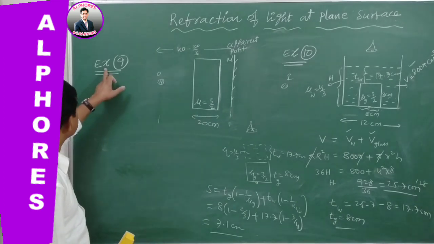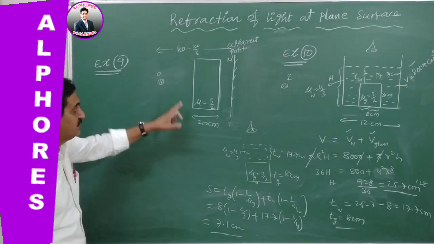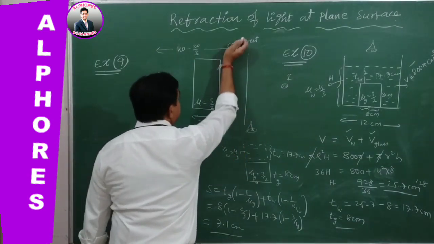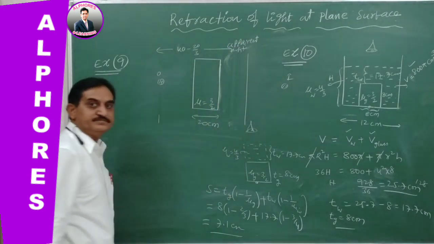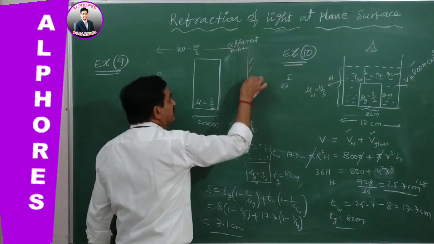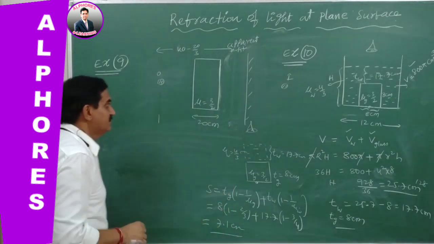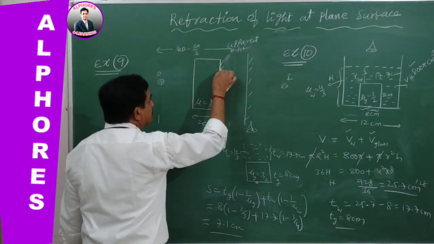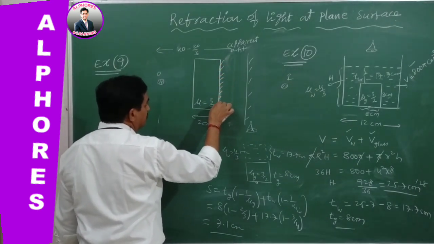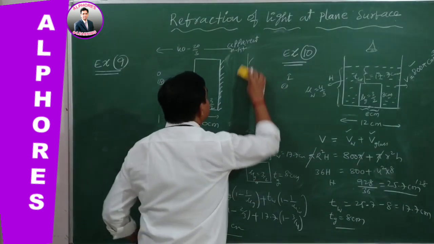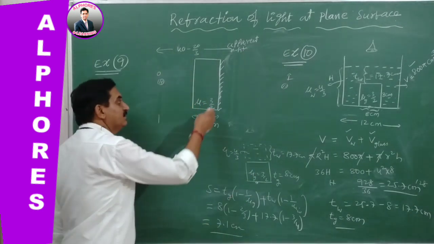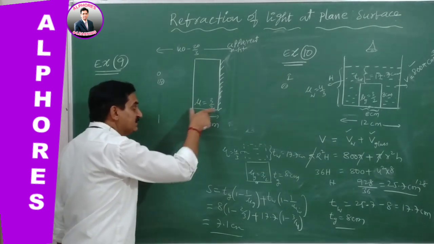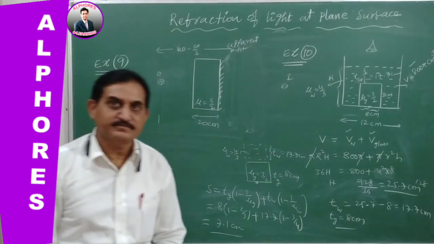So earlier in example 9, the mirror was kept at a certain distance from the glass plate separately. But now the question is asked: this is the thickness, 20, and on one side it is silvered. Then what happens here? It is converted into a plane mirror, but having a certain thickness of 20 centimeters.